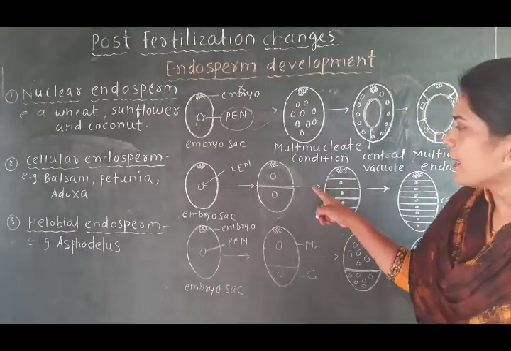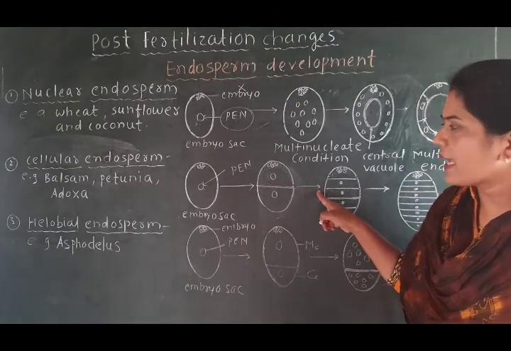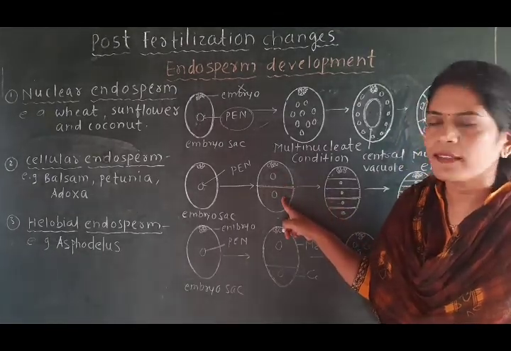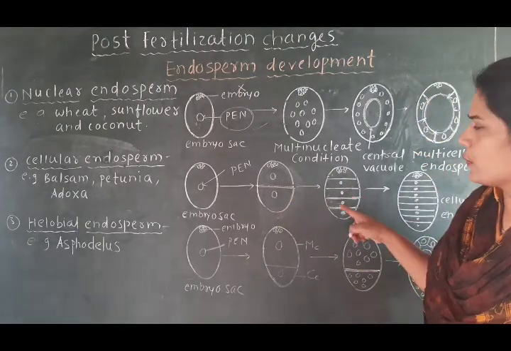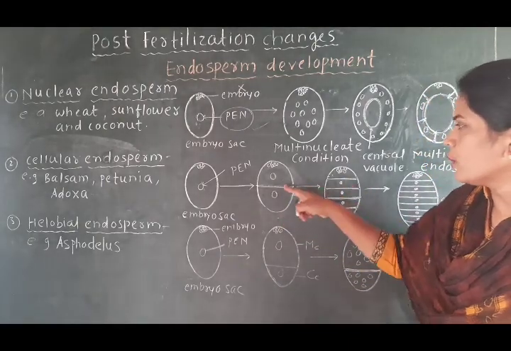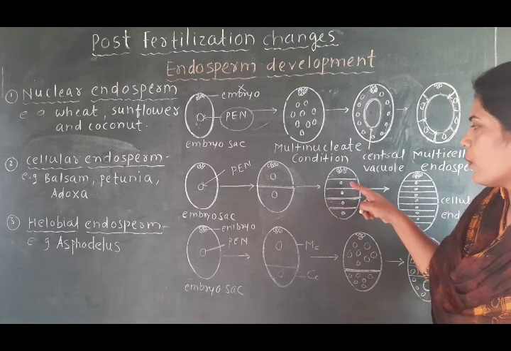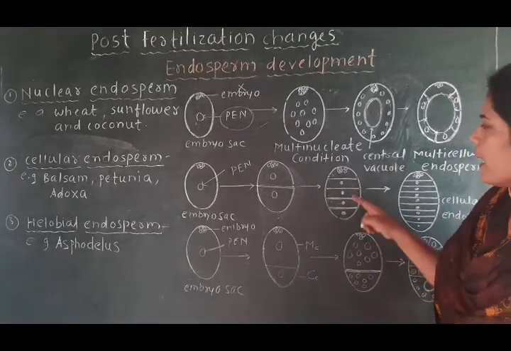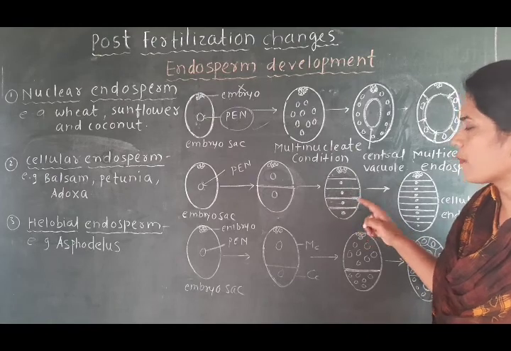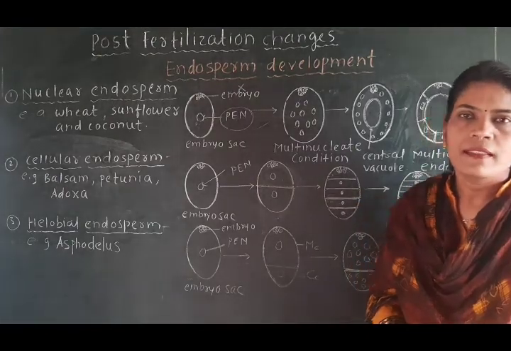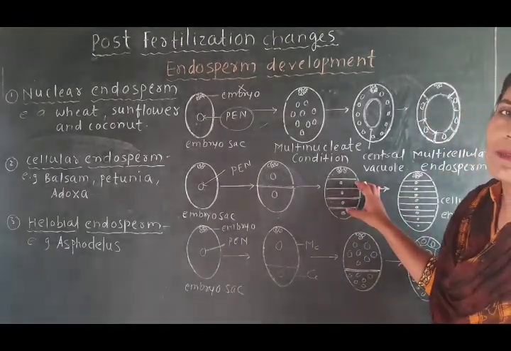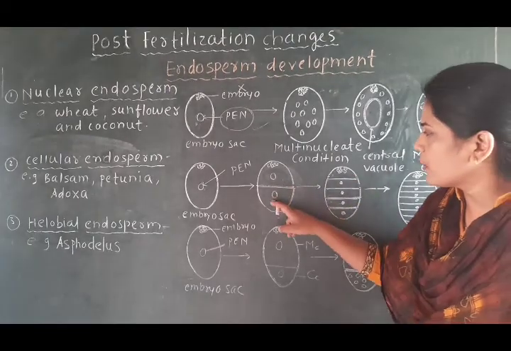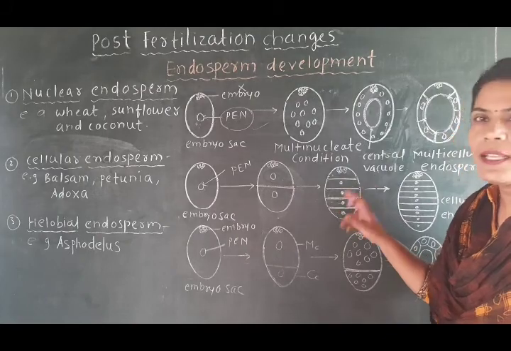Next, in this figure we have seen that these two nuclei again undergo mitosis, and there will be formation of four nuclei. So two nuclei again form four. 1, 2, 3, 4. These four nuclei are formed, and immediately around these four nuclei there is the formation of the cytoplasm. That is, this division of the primary endosperm nucleus is also of the cellular type. Division of the nuclei, immediately division of the cytoplasm.